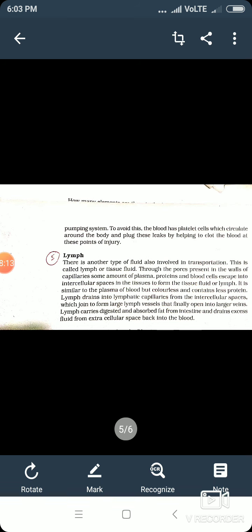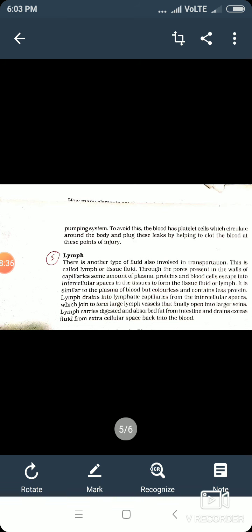So it drains into the lymphatic capillaries from intercellular spaces, which join to form large lymph vessels that finally open in larger veins.